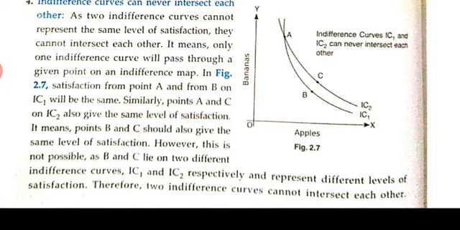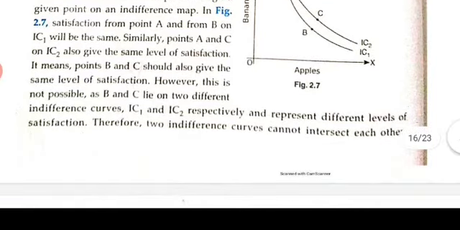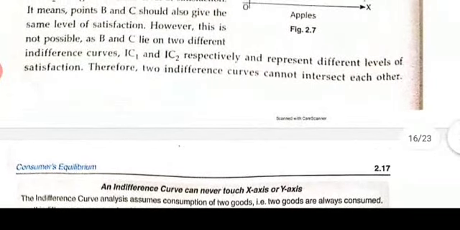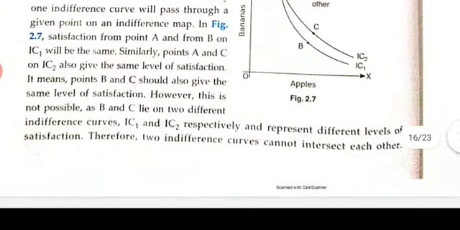However, this is not possible, as point B is on IC1 and point C is on IC2, two different indifference curves, and these 2 points represent different levels of satisfaction. Therefore, the two indifference curves cannot intersect each other. One indifference curve will only pass over another indifference curve.